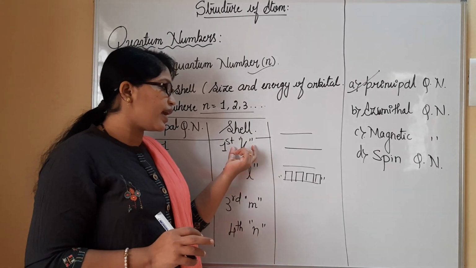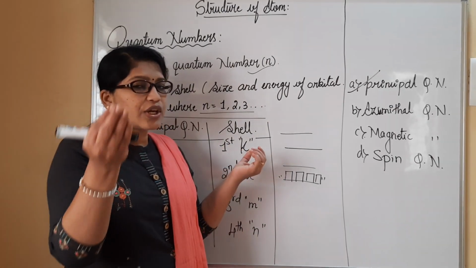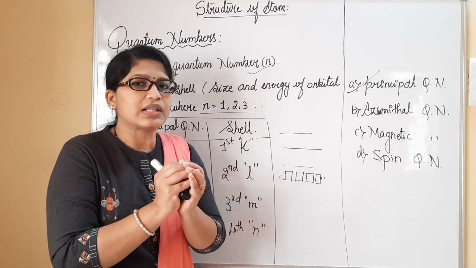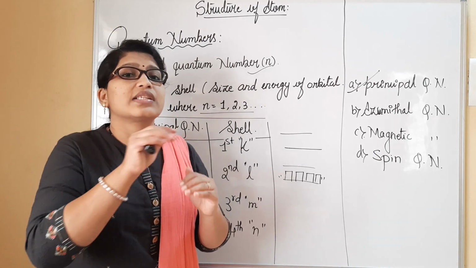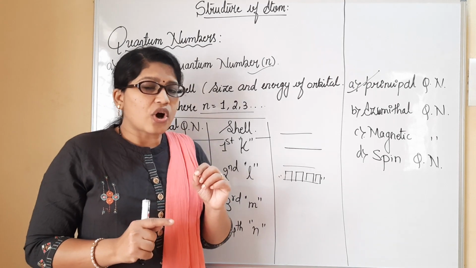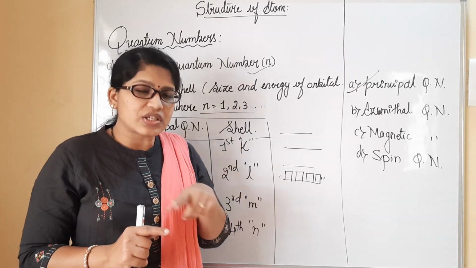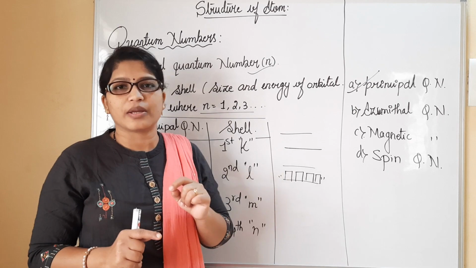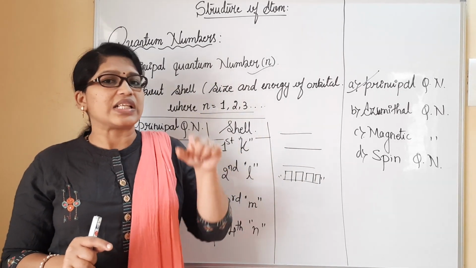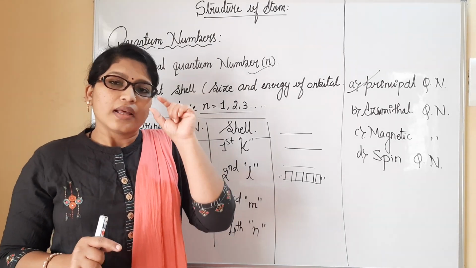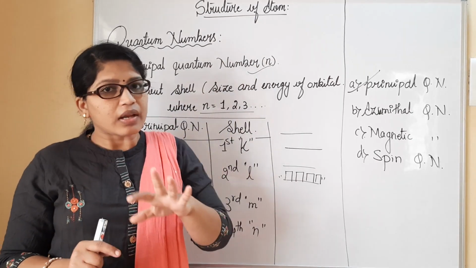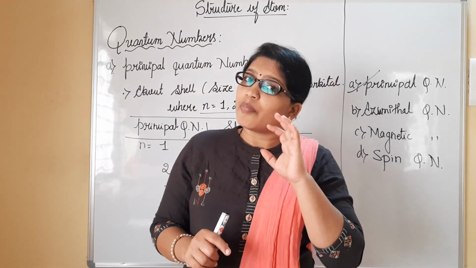Based on this, if K is considered, it is said to be very nearest to the nucleus. That which is very near to the nucleus will be considered as the s orbital. It is definitely in a spherical shape. The s orbital, or the very first shell, was also studied by Bohr. He was telling that the electron will be revolving around the nucleus in a fixed path called an orbit. That orbit, further studied, has been called an orbital, wherein the probability of finding the electron will be maximum.